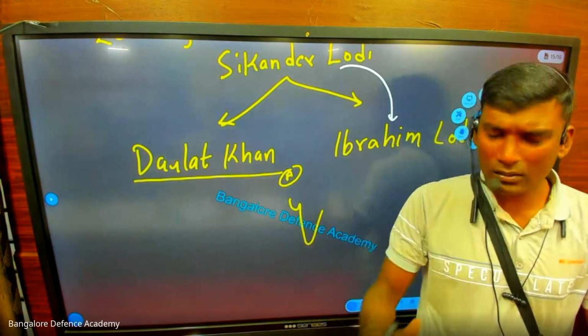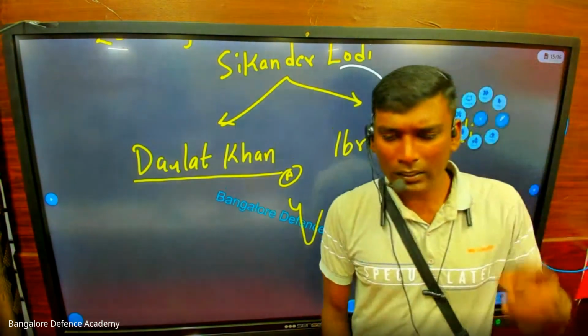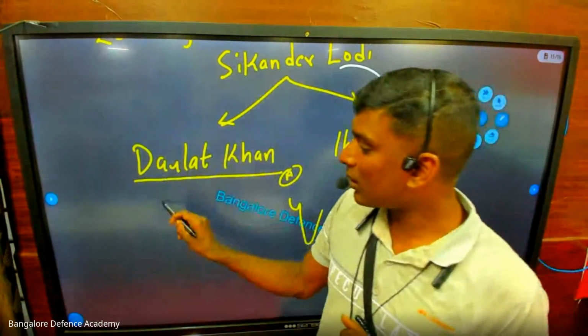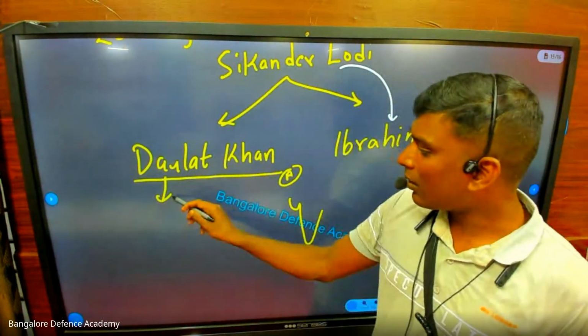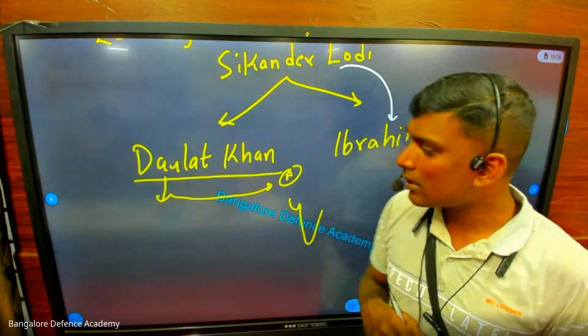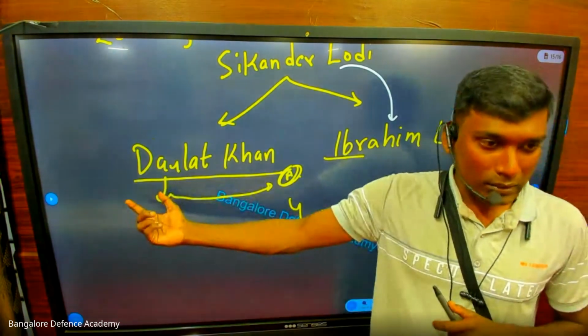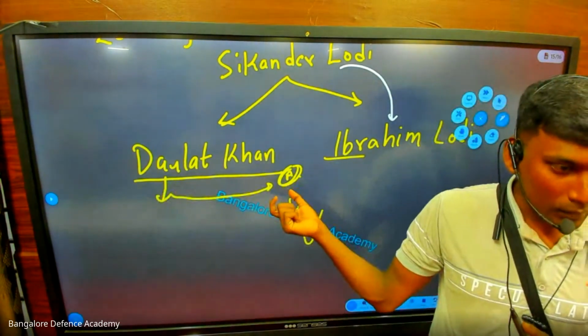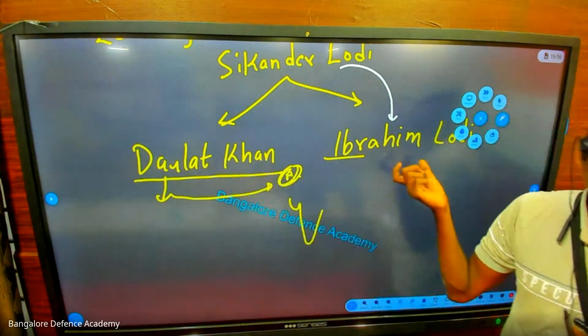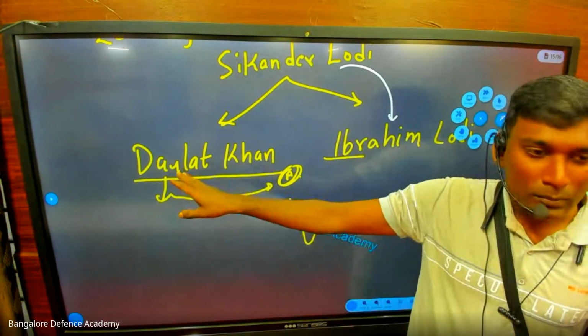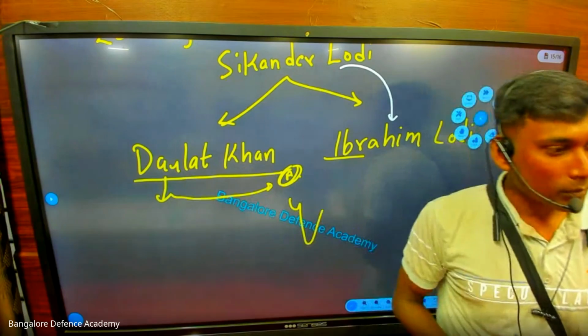He was a very dangerous fighter. He had gunpowder. He had super technology like that. So Daulat Khan contacts this Afghanistan king and says that if you come and kill Ibrahim Lodi, I will give you lot of money.